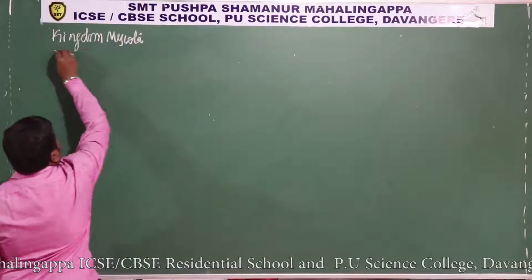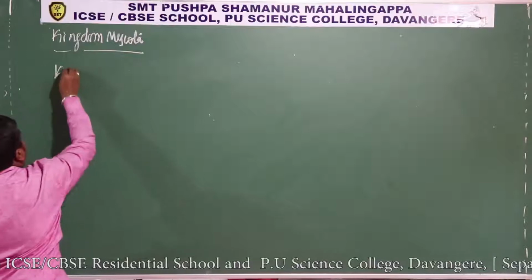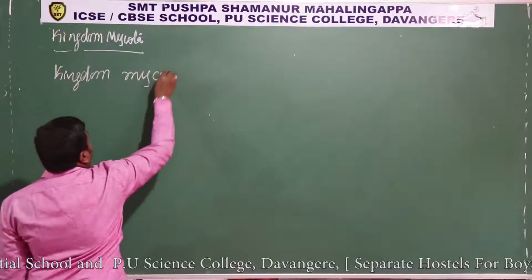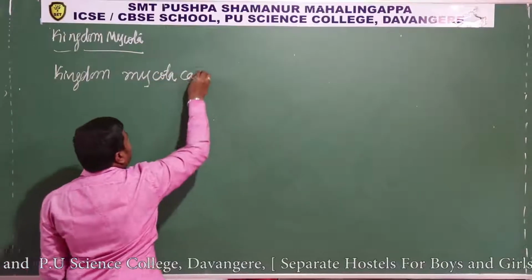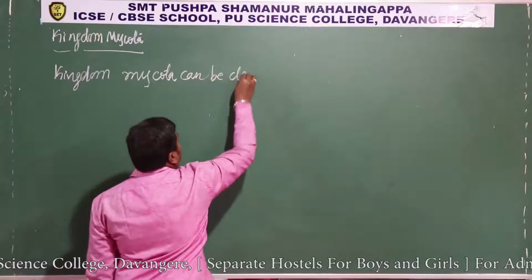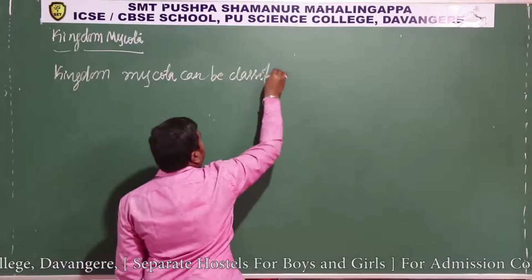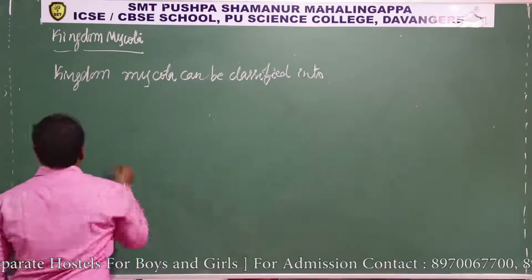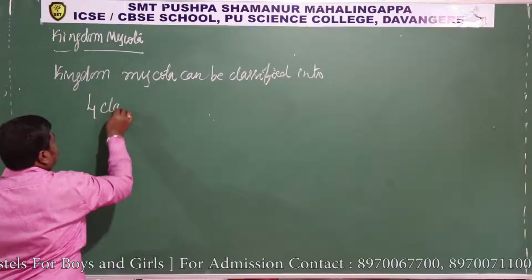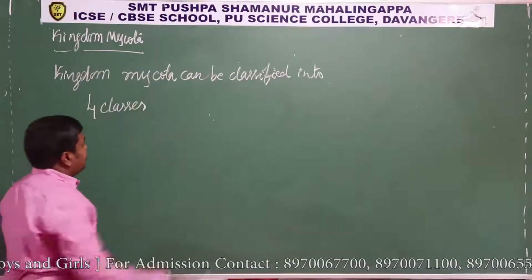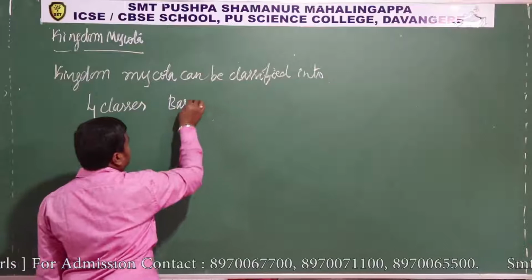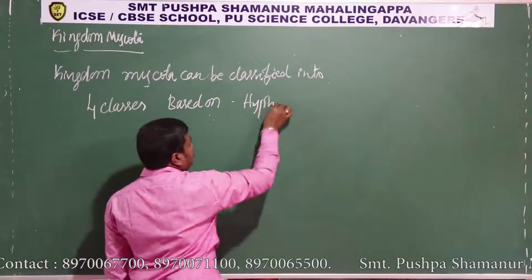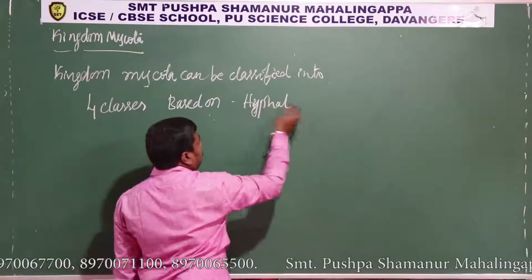This kingdom Mycota can be classified into four classes based on hyphal nature.